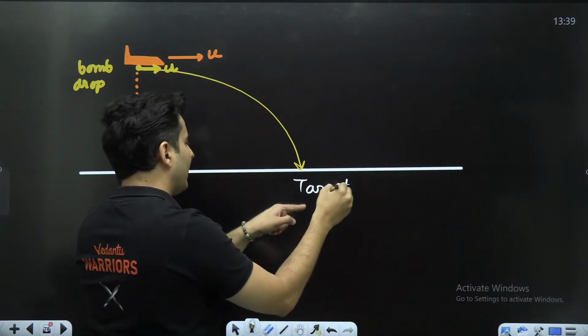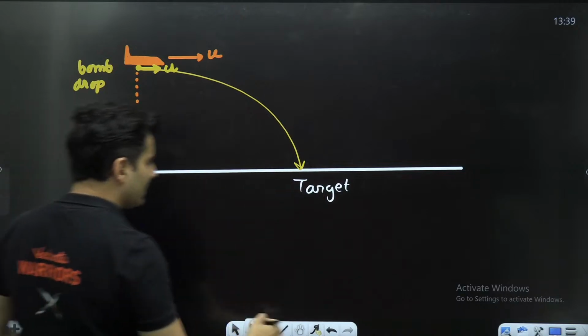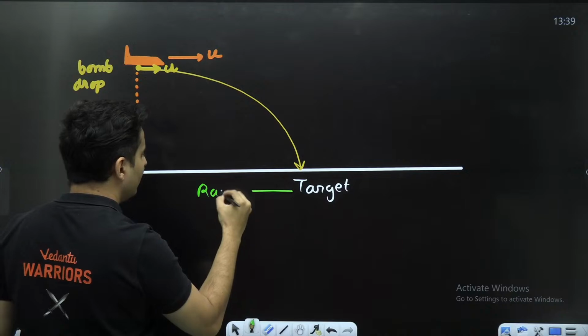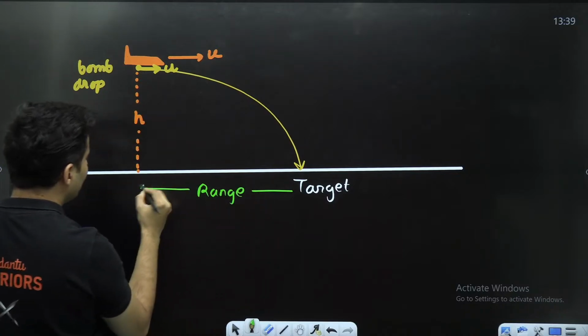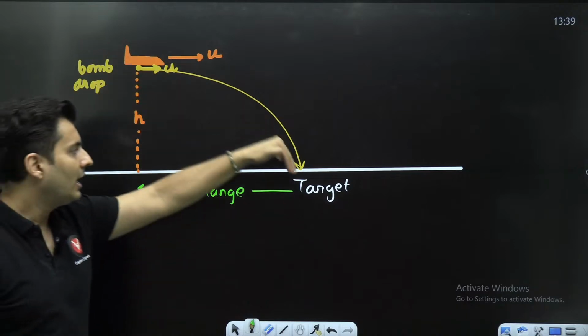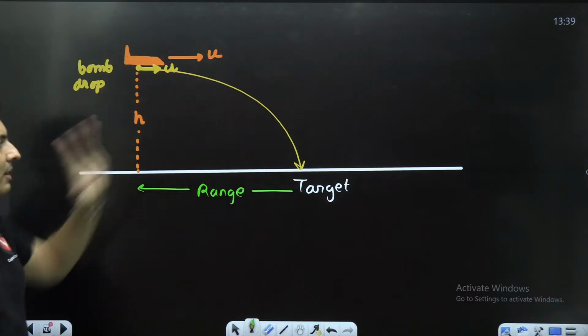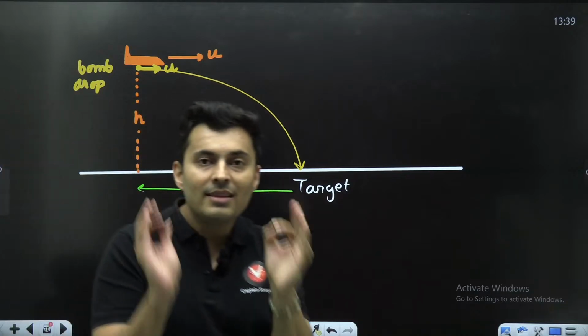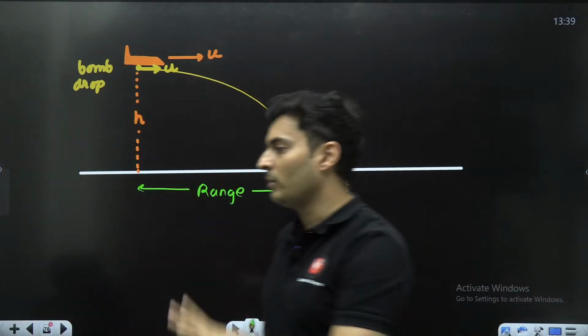Or rather, if your target is here, you will plan it in such a way that you drop the bomb the range distance before you reach the target, and it will take the same time as we have calculated before. This is how you solve the plane problems. It's like a horizontal projectile from a hill.